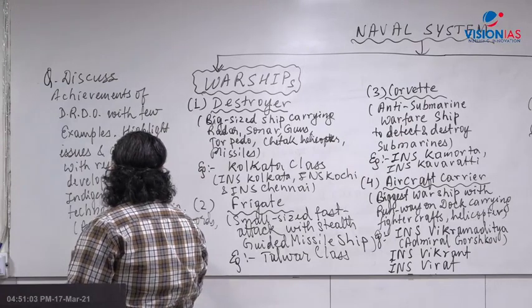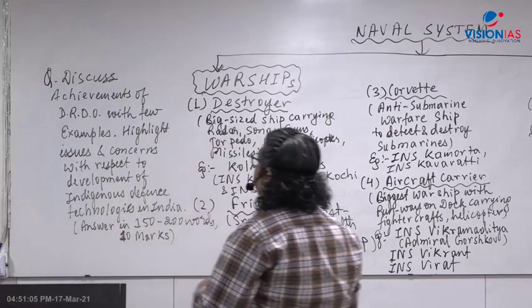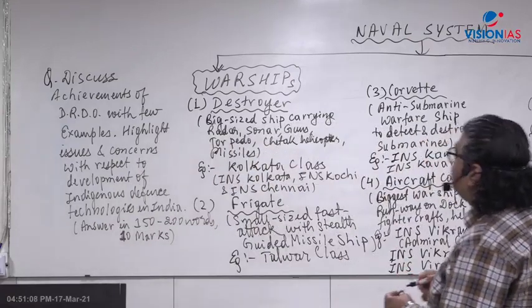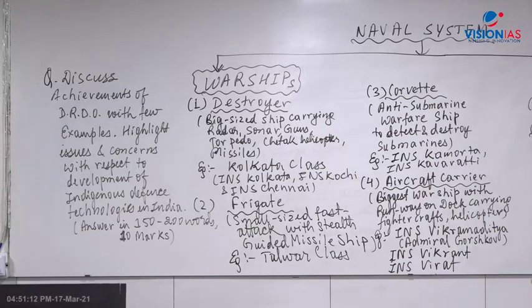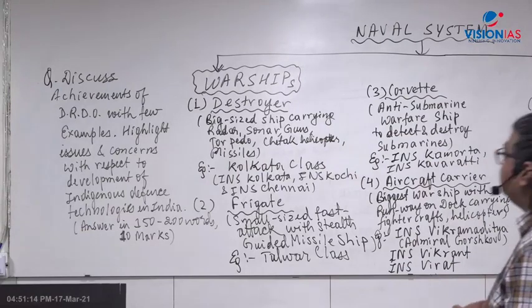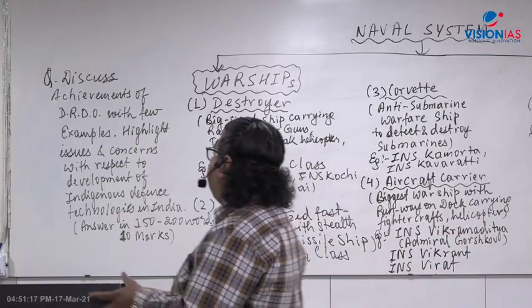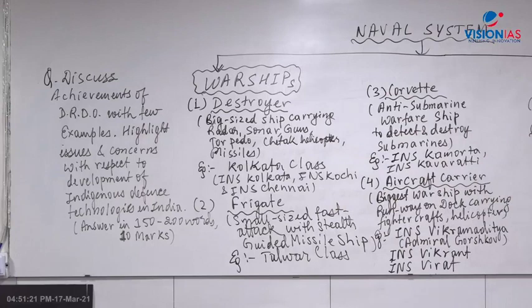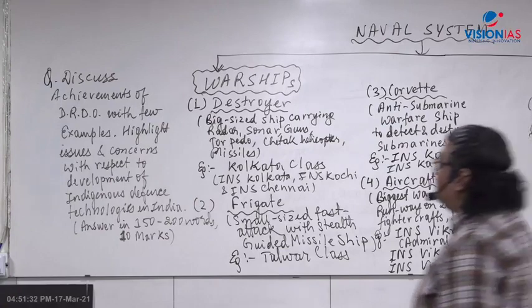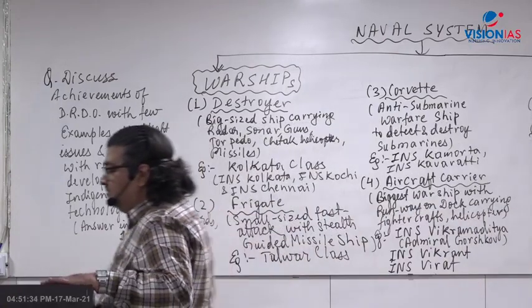Let me just read out the question now. Your homework assignment question is: discuss achievements of DRDO with few examples. And the second part of the question is: highlight issues and concerns with respect to development of indigenous defense technologies in India. In the second part you have to write what the issues and concerns are with development of indigenous defense technology in India. You have to answer in 150 to 200 words, a 10 marks question. So we'll end the class here.